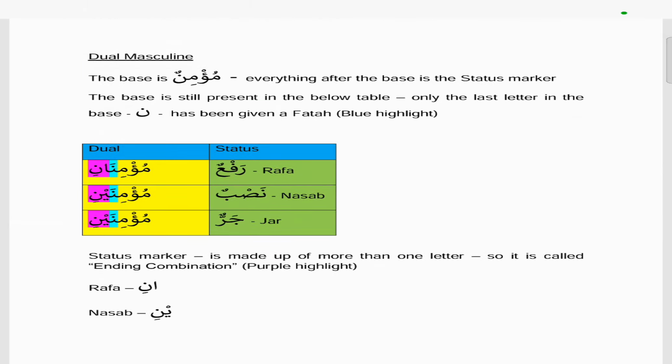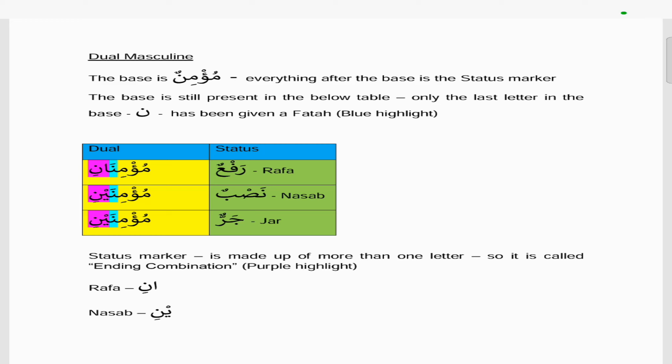But whereas if we look at the dual, always remember that the base, so the base is the original word. So in this case, the original word is mu'minun. That's the original word, and that's what we call the base. But anything that's added to that is part of the status marker. So if you look at this table, you can actually see that the base is still there. The mu'minan is actually still there.